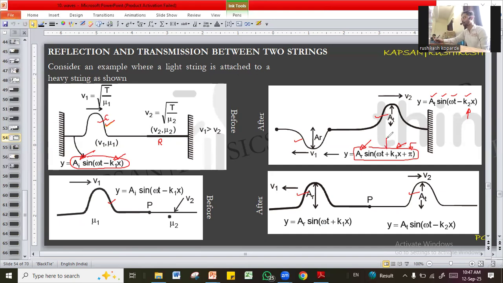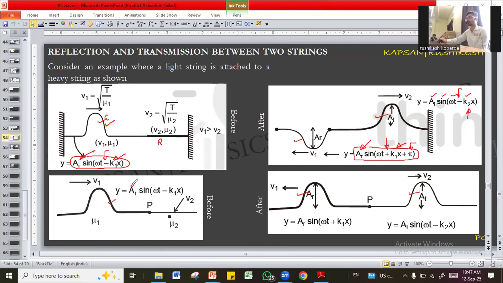One more thing that you have to notice: in the reflected wave you have the sign plus. In the incident wave the sign was minus, meaning the wave was traveling towards positive x. Here the wave is traveling towards negative x. Apart from that, the phase change of pi. And here the minus sign remains as it is. What does that mean? It means the wave keeps on traveling in the positive x direction.